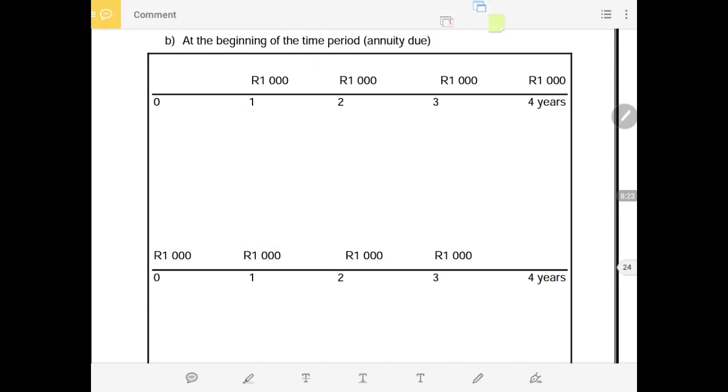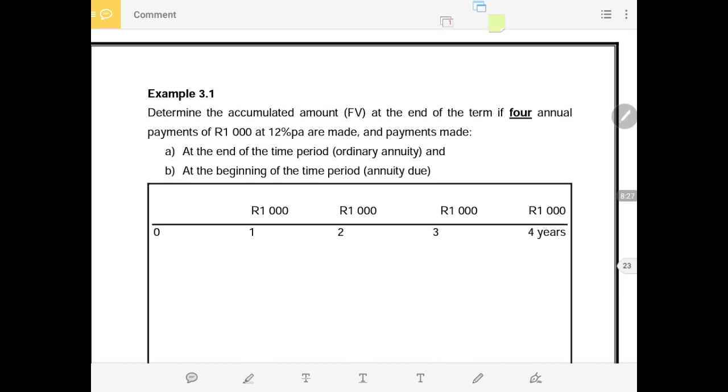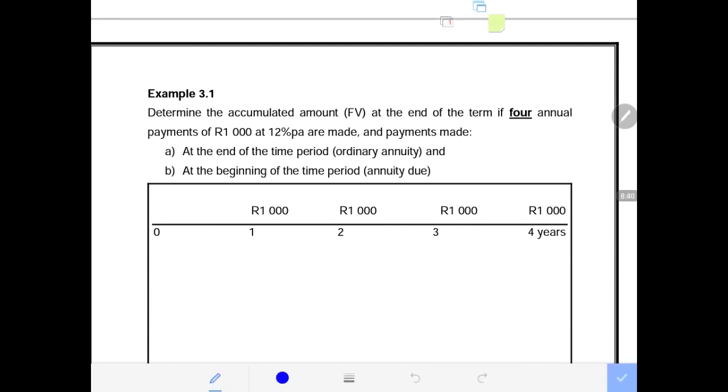There is some important functionality that you need to take into account when it comes to the usage of your calculator, or what needs to be pressed in order for you to get to the correct answer, more especially when it comes to annuity due, and I'll explain that intensively. Then we have our first example, which is example 3.1.